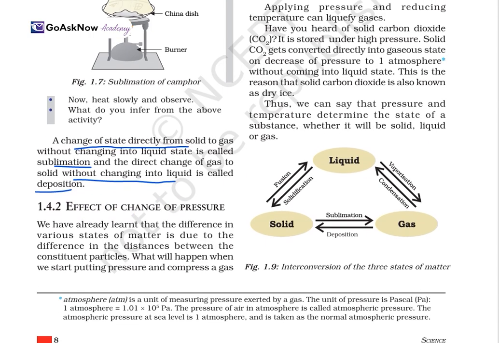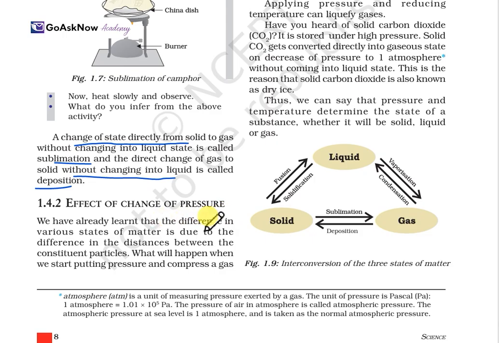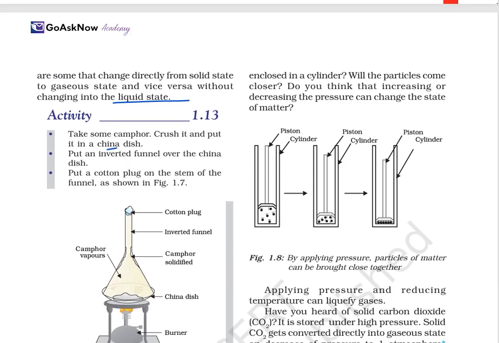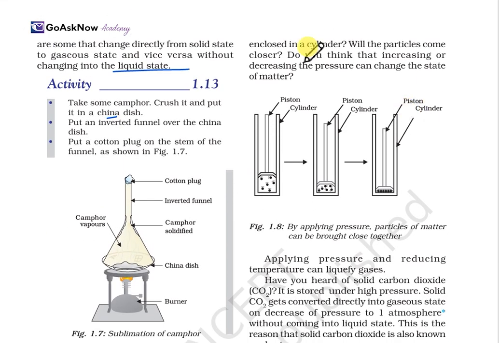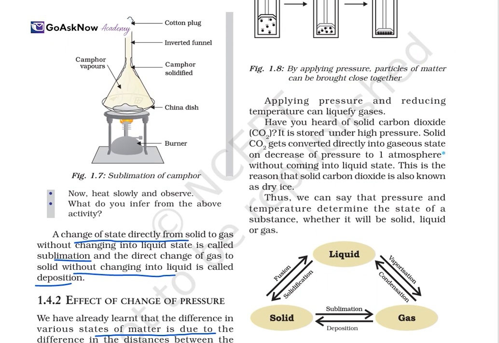Now, the effect of change in pressure. We have already learned that the difference in the various states of matter is due to the difference in the distance between the constituent particles. The distance matters. So what will happen when we start applying pressure and compressing a gas enclosed in a cylinder? Will the particles come closer? Do you think that increasing or decreasing pressure can change the state? By applying pressure, the particles of matter can be brought together. Applying pressure and reducing the temperature liquefies gases.